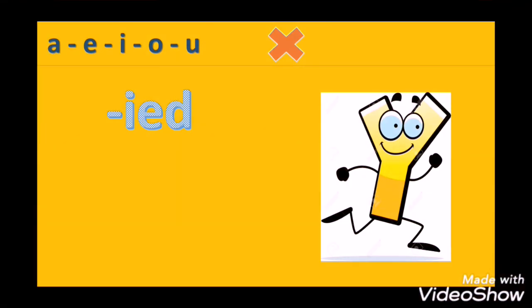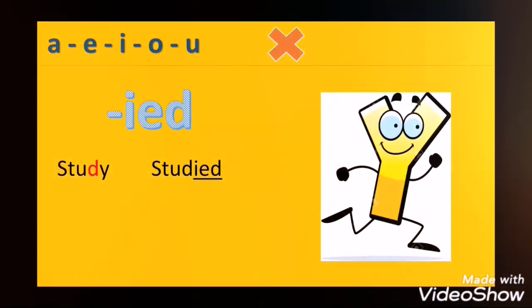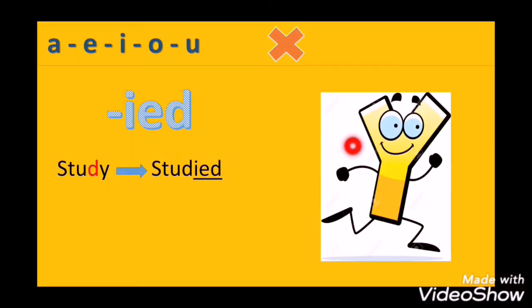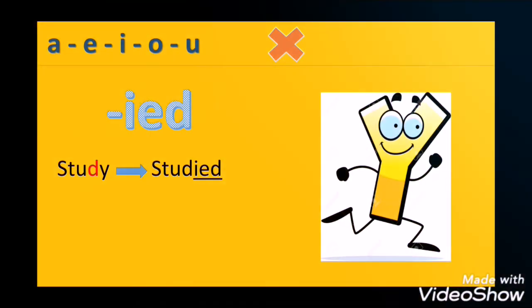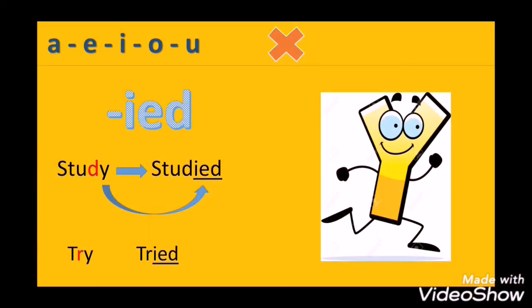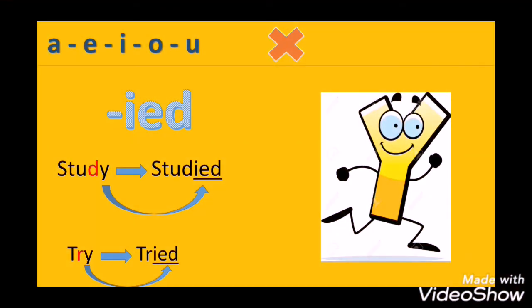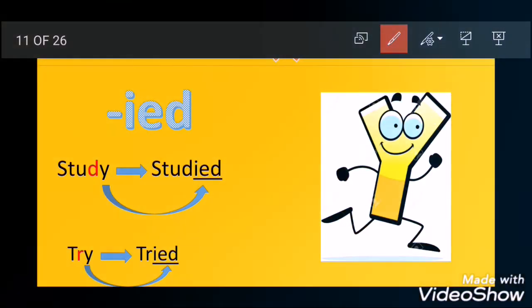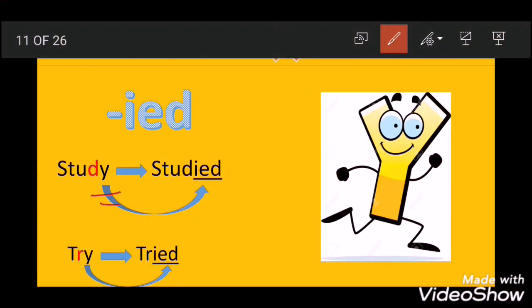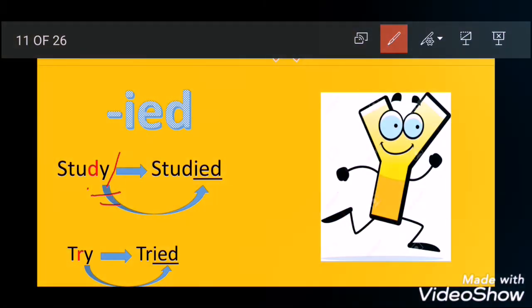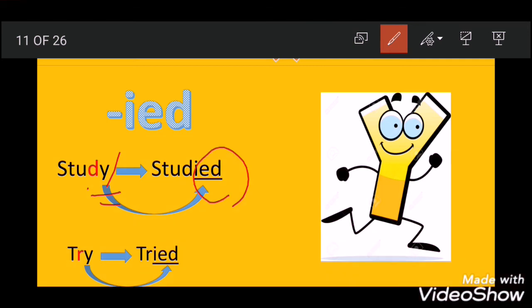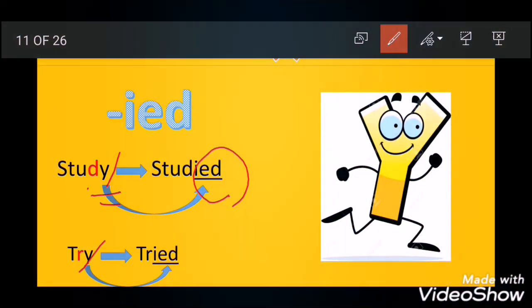Cross Y, it will run away, escape. Cross Y and put IED, like study, studied, okay? Try, tried, okay? So whenever you don't have one of the bodyguards before Y, cross Y and put IED.